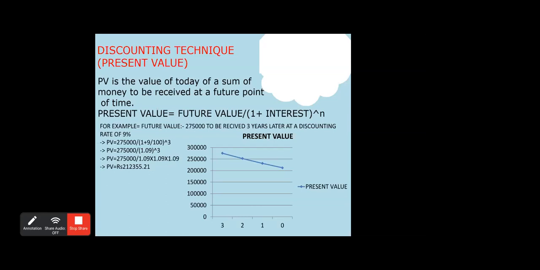So the sum of 2,75,000 received 3 years later is worth 2,12,315 today at the current date.